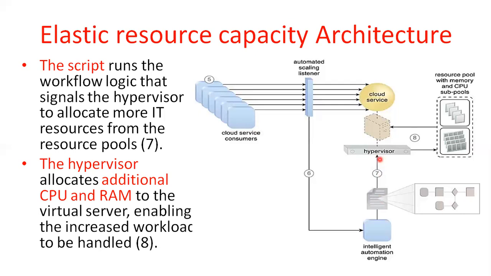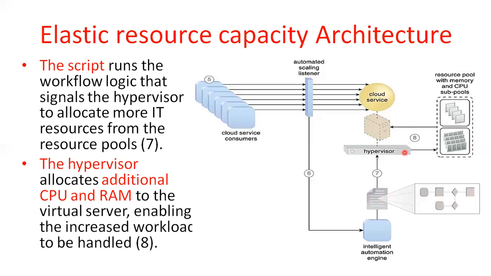There is a hypervisor. What is a hypervisor here? The hypervisor is an interface between the physical devices as well as the virtual machines. That's why the hypervisor plays an important role in cloud computing.